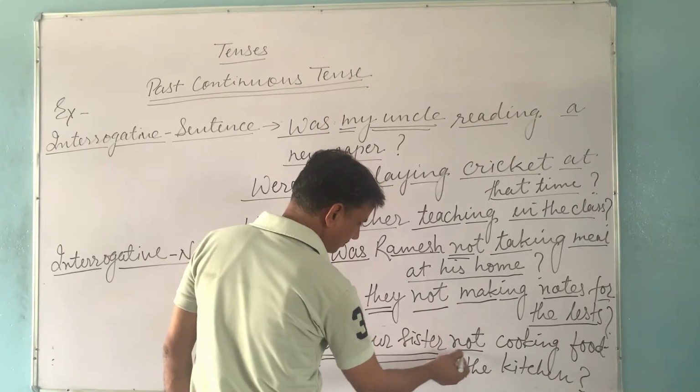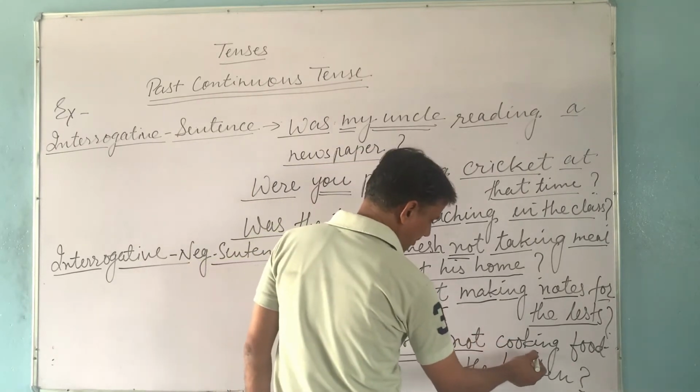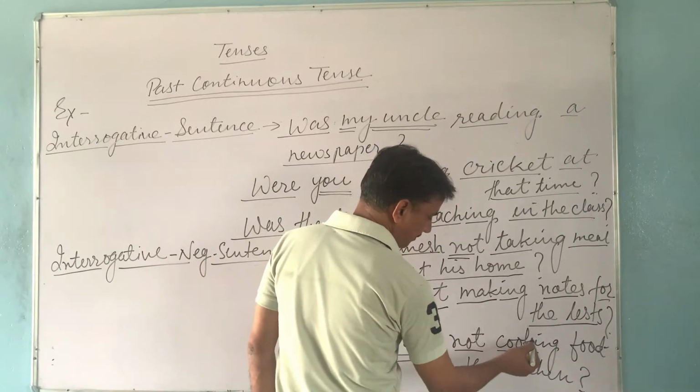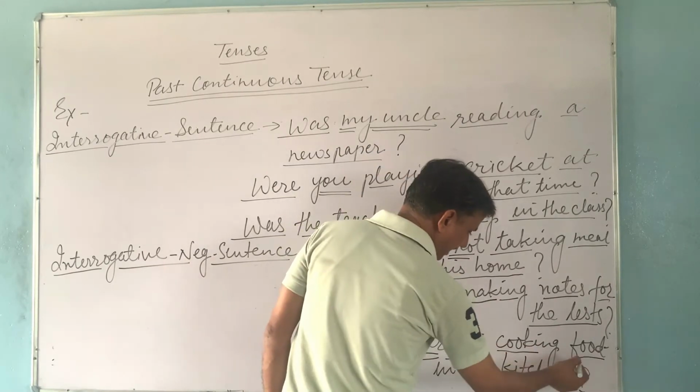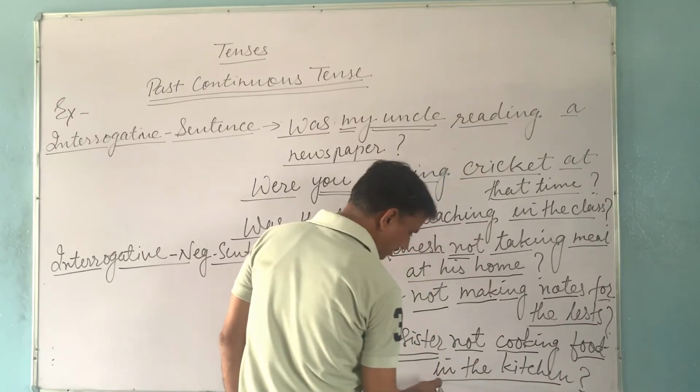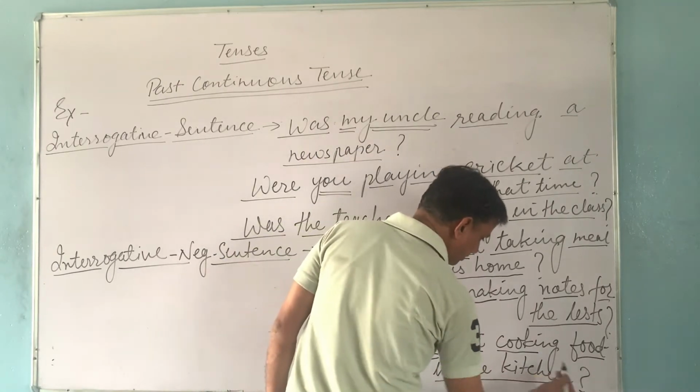Not after the subject. Then first form with ing. Cook is the main verb. It is used in ing form. Food is the object. And in the kitchen are other words. And at last we use the question mark.